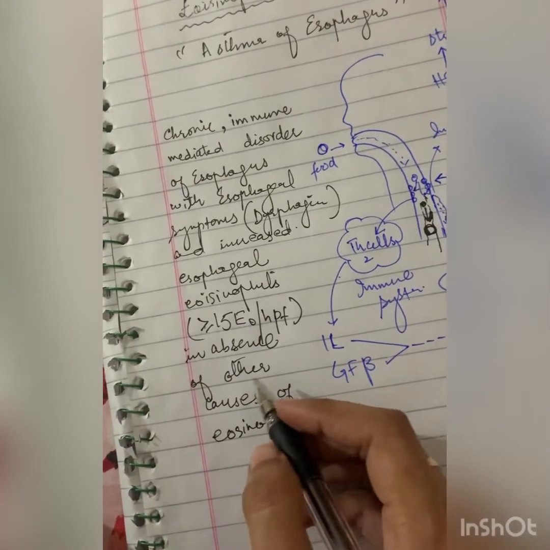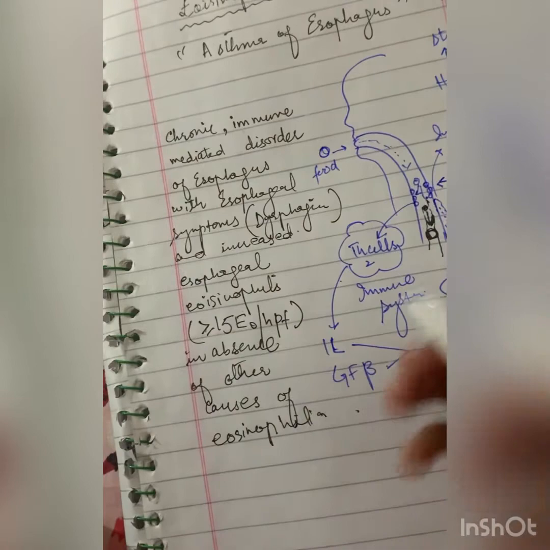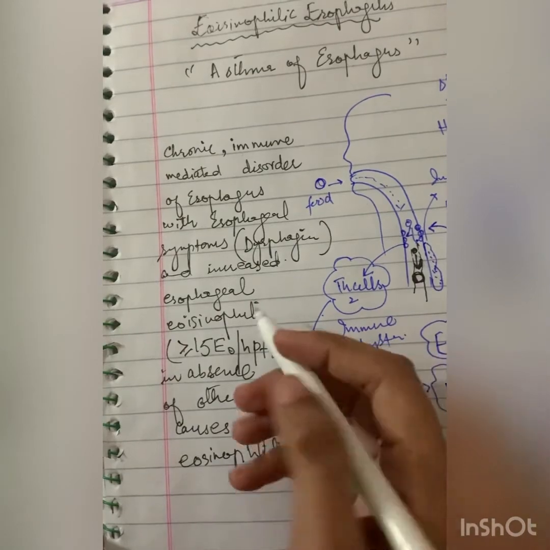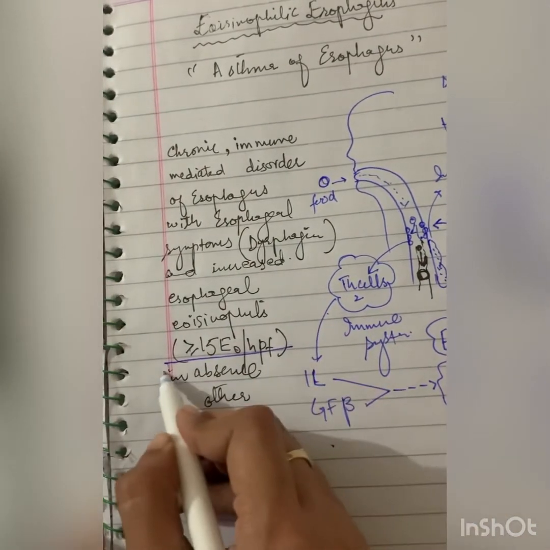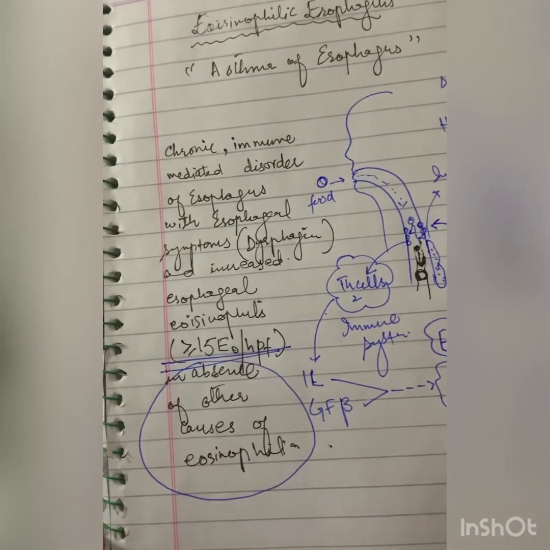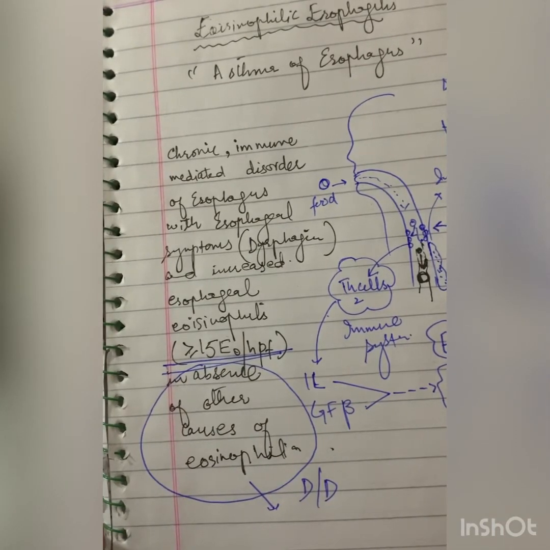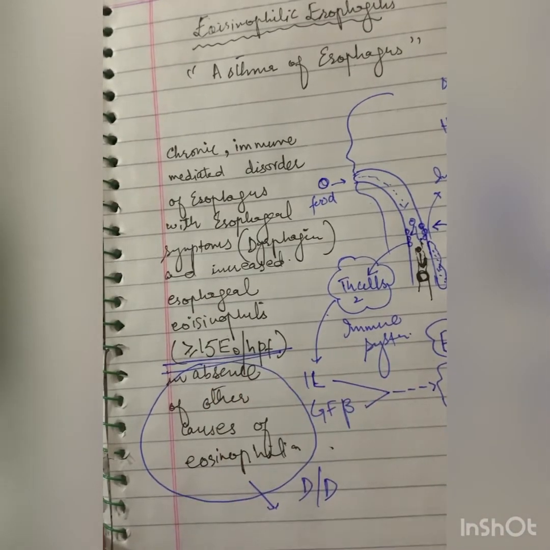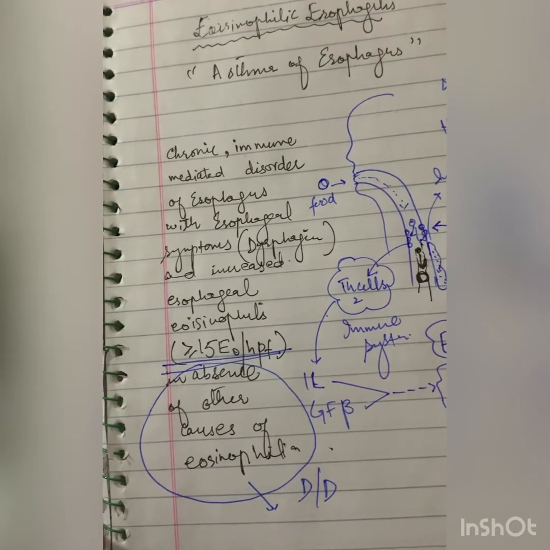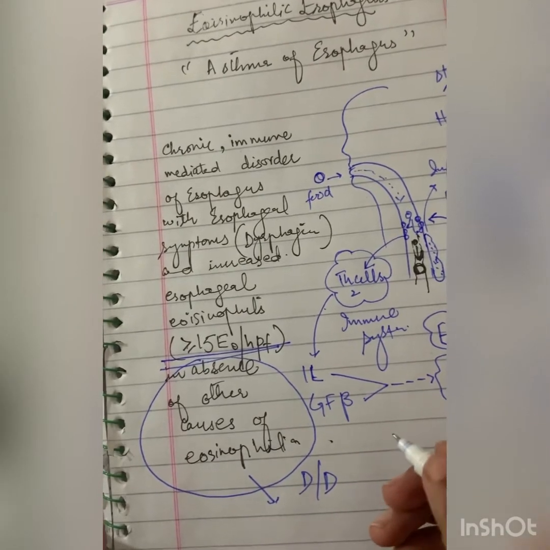Now it is important that for establishing the diagnosis of eosinophilic esophagitis, not only should all these phenomena and histological findings be present, but it is also a diagnosis of exclusion, and other causes of eosinophilia of the esophagus should be absent. They should be ruled out before. We know certain other diseases that cause recruitment of eosinophils in the esophagus.